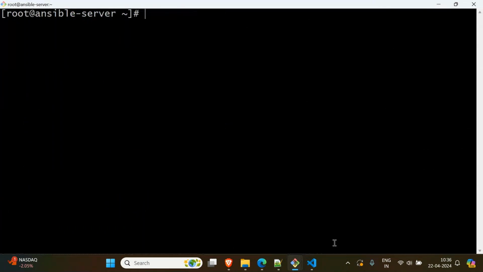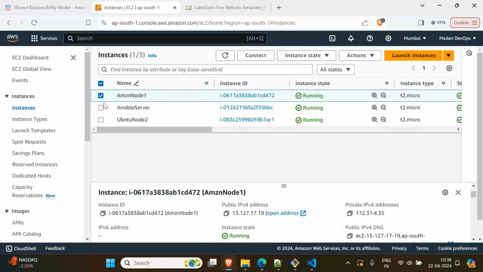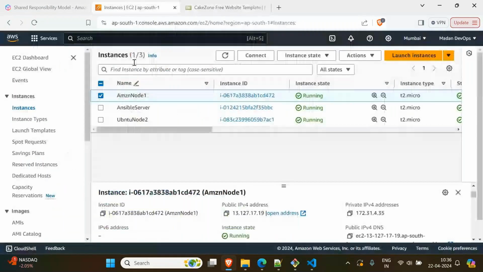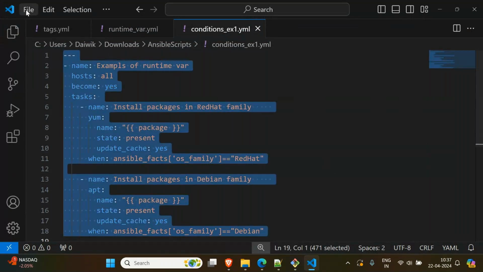So what I'm trying to do now is, I have 2 machines, Amazon and Ubuntu. In these 2 machines, I want to install this application using my Ansible. How can I do it? Okay, so let me copy this and create a new file.